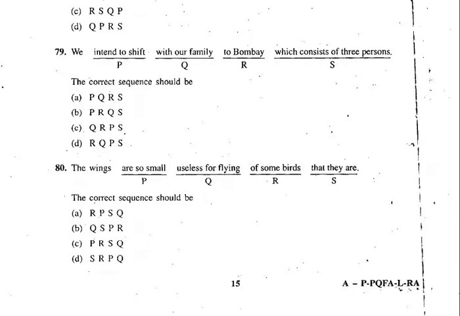Let's see now which option can come. We intend to shift. Where? Now we intend to shift to Bombay. Where has Bombay come now? Whether in A or B? It has come in B. So maybe B is the right answer. So we intend to shift to Bombay. Now after that, with our family, yes, with our family, which consists of 3 persons. Absolutely correct. So what is the right answer? The right sequence is PRQS and the right answer is B. The right option is B. Let's go to the next one now.